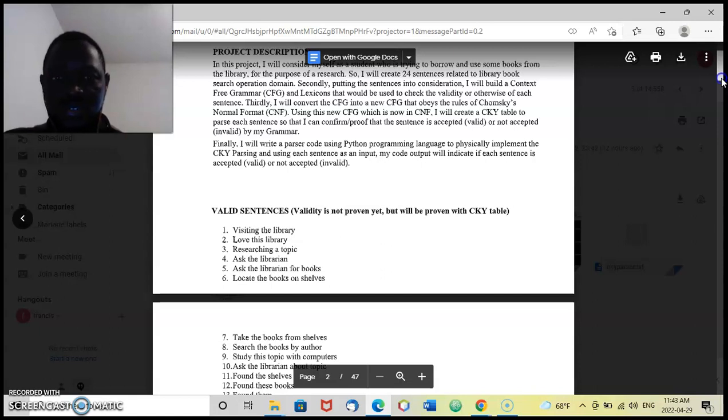After creating the 20 sentences, I created a context-free grammar to suit those particular sentences, to accept the sentences I had in mind. Then I converted the context-free grammar into CNF, and parsed using the CKY table to confirm whether they are valid or invalid.